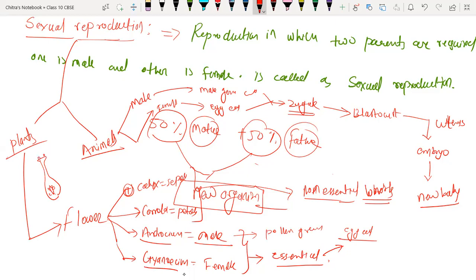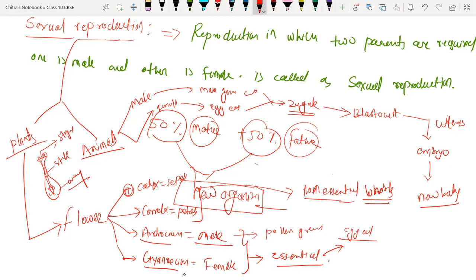Once a pollen grain of the same species falls on the stigma, this is called the stigma, this is called the style, and this is called the ovary. That pollen grain starts germinating and forms the pollen tube, and this pollen tube grows toward the ovary in order to release the male germ cell.